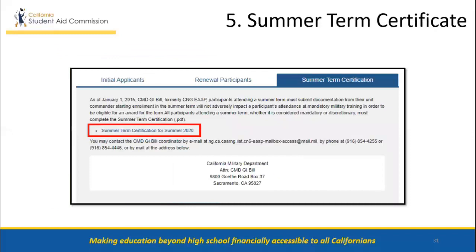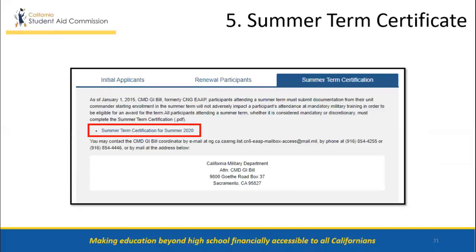And last but not least, as of January 1st, 2015, for the CMD GI Bill, formerly CNG EAP, all students attending a mandatory summer term must complete the summer term certification, which can be found on the right-hand tab labeled Summer Term Certificate. Students attending a discretionary summer term must complete the summer term certification if they would like to be considered to receive a summer award payment.